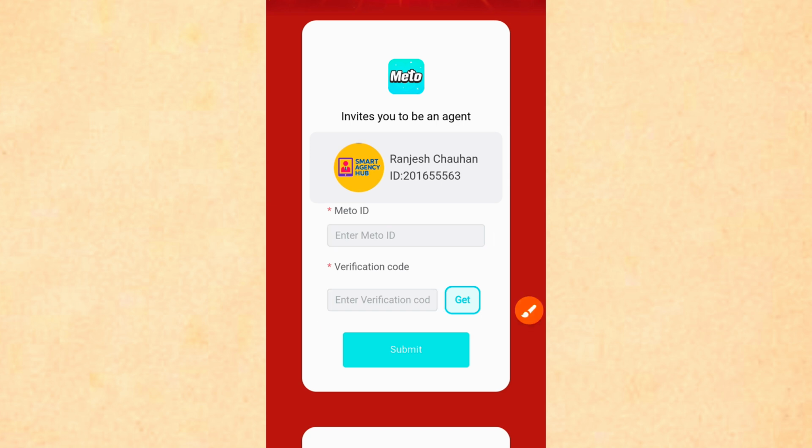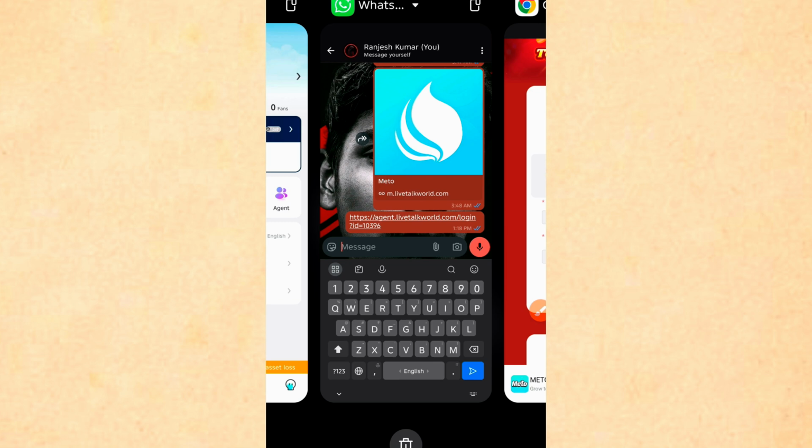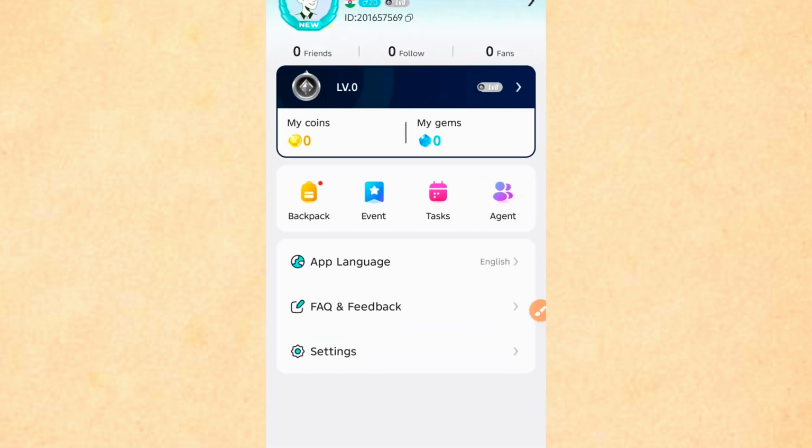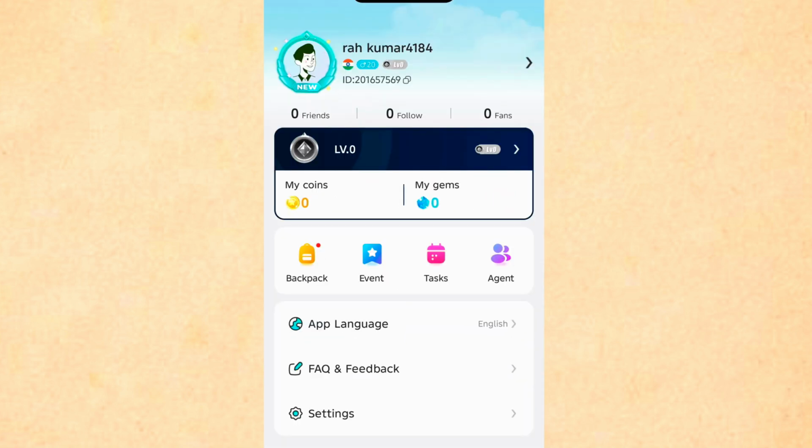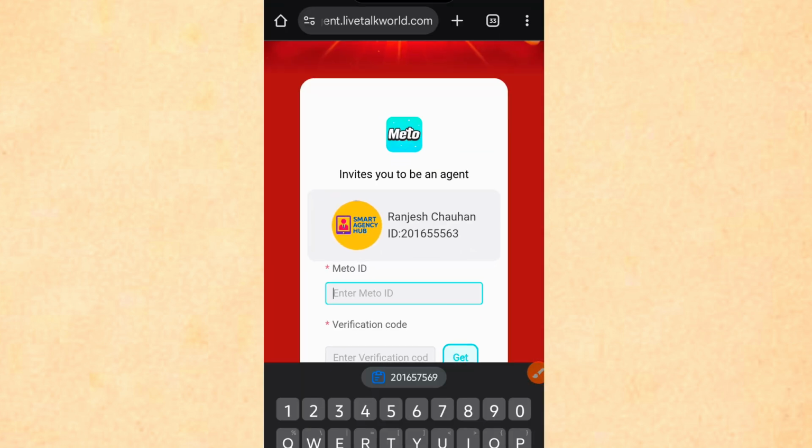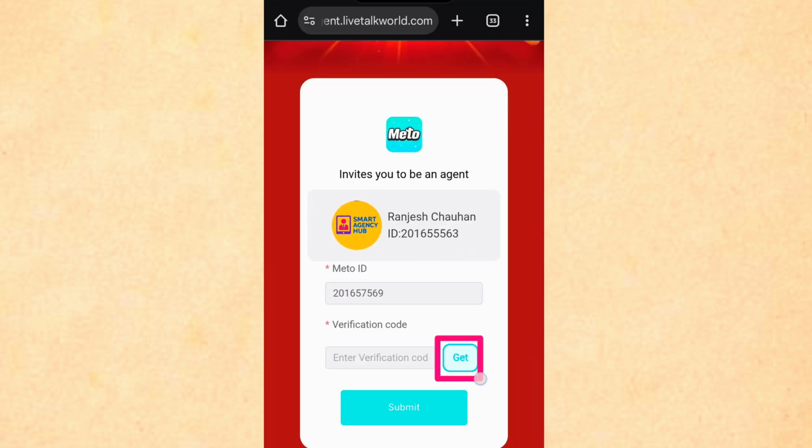To get the Meto ID, you have to go to the application. First, go to the Profile section. Now you will see the Meto ID below the name. Copy it and paste it in the first box. Now click on the Get button.